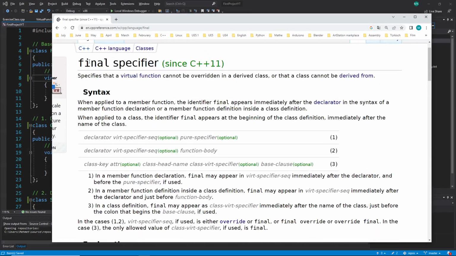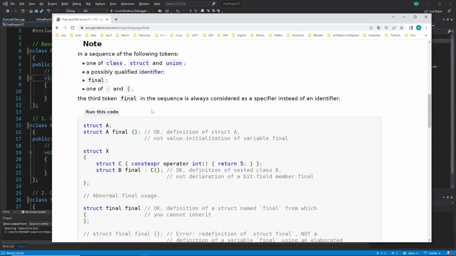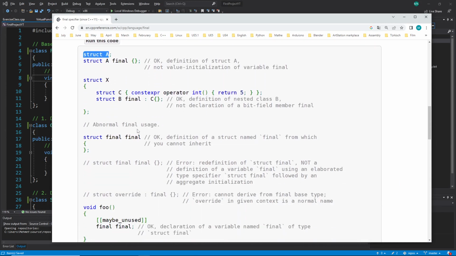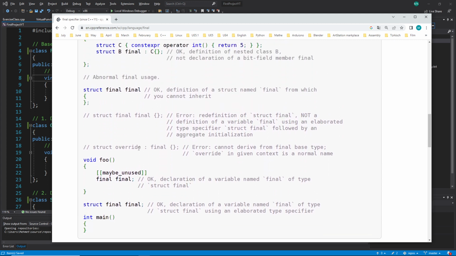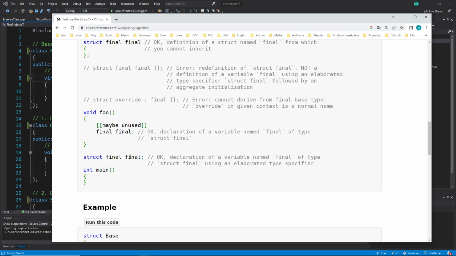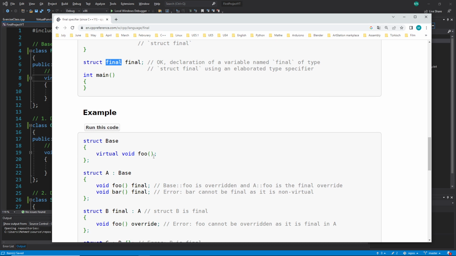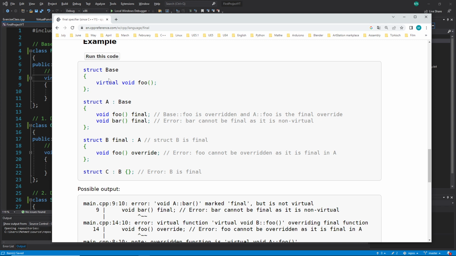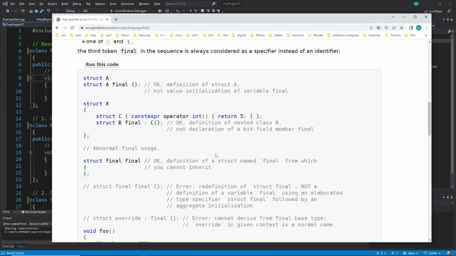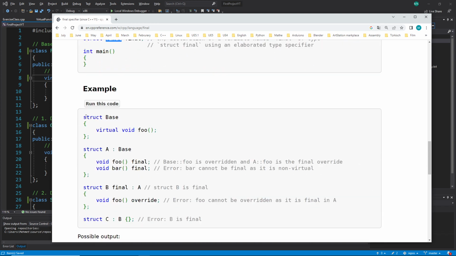Here you can read all things again. And here is the confusion again with this word final. You can see they are creating a final struct and then they are making the final struct final. And yeah, that's the problem with this. Don't do this. In general, avoid using specifiers and keywords as names for types or variables. I think you can read through this as a repetition, and perhaps let's watch this example again so that we see if we understand it all.